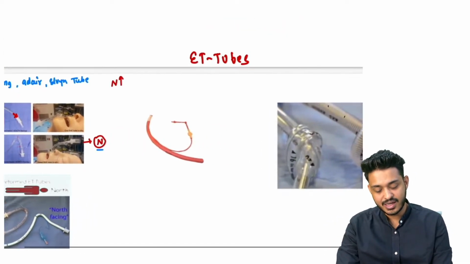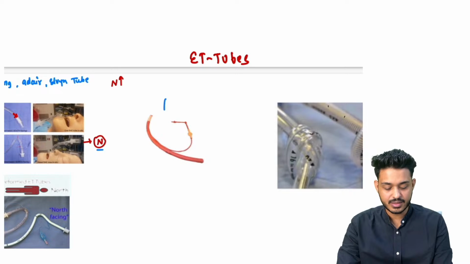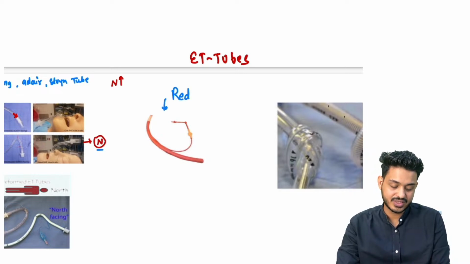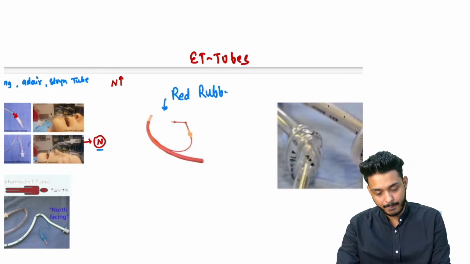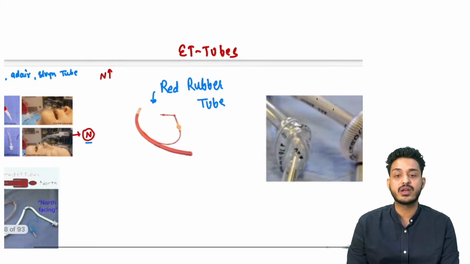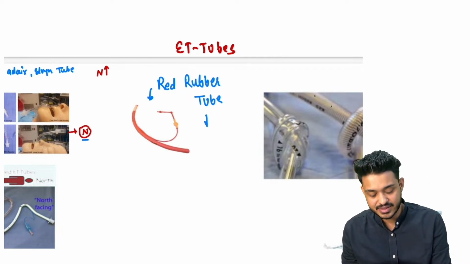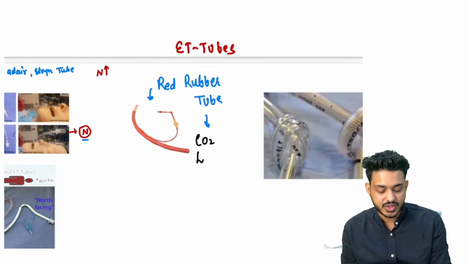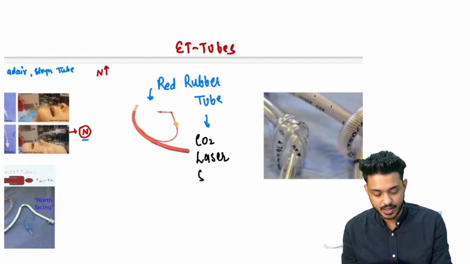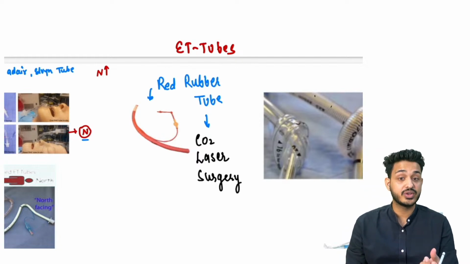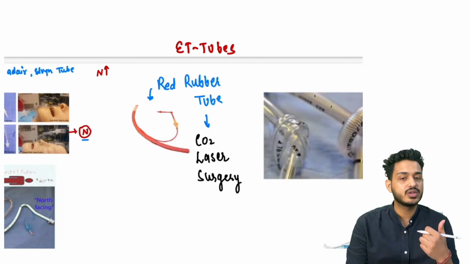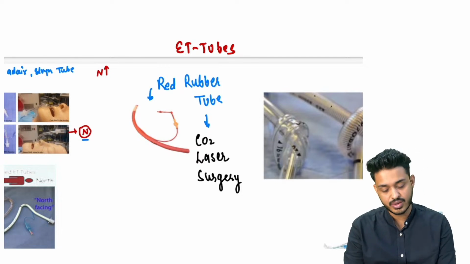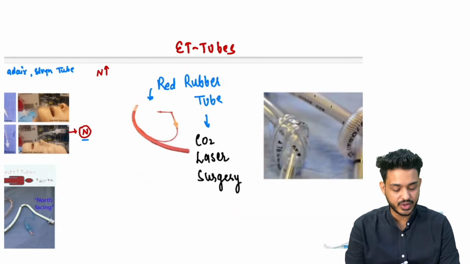RAE tubes, right? Apart from that, this is your red rubber tube. ये कहाँ पर यूज में लेंगे? रेड रबर ट्यूब we are going to use in the CO2 laser surgeries. Question has been asked where we are going to use red rubber tube: in the CO2 laser surgeries. CO2 laser पढ़ा होगा ENT में. If we need to do CO2 laser surgeries, we need to intubate the patient, we need to give general anesthesia to the patient, तो क्या करेंगे हम लोग? Red rubber tube यूज में लेंगे.